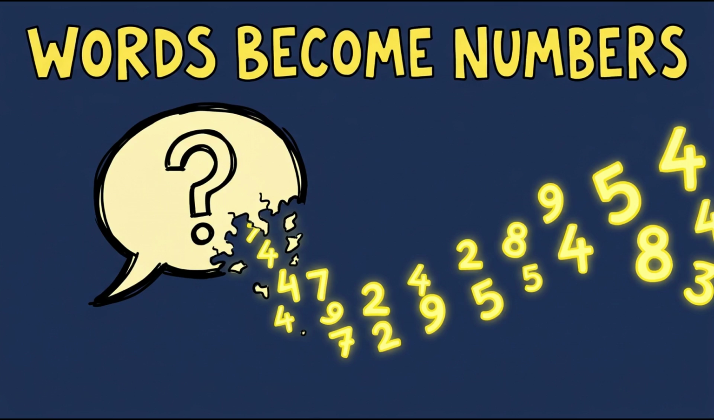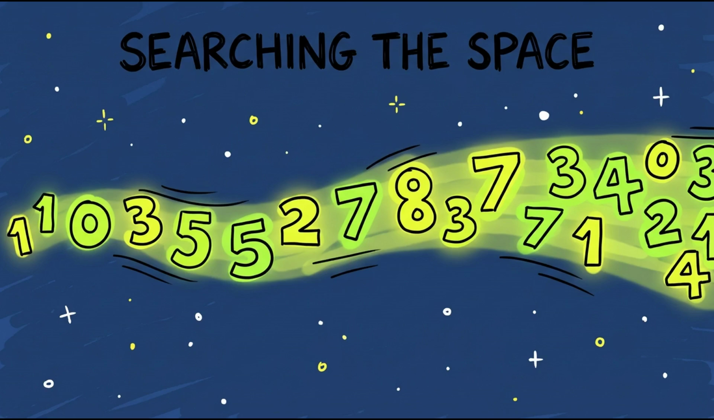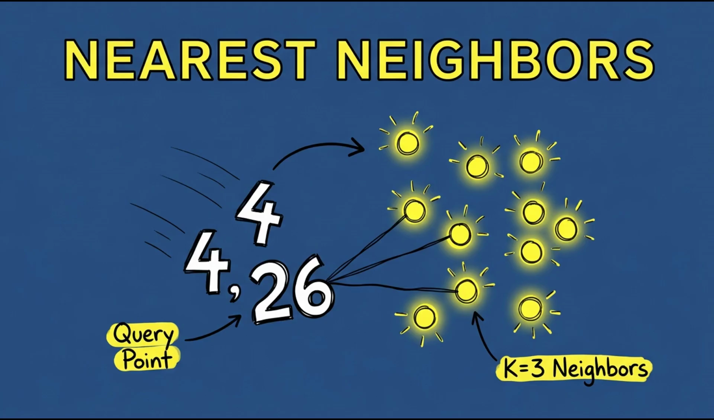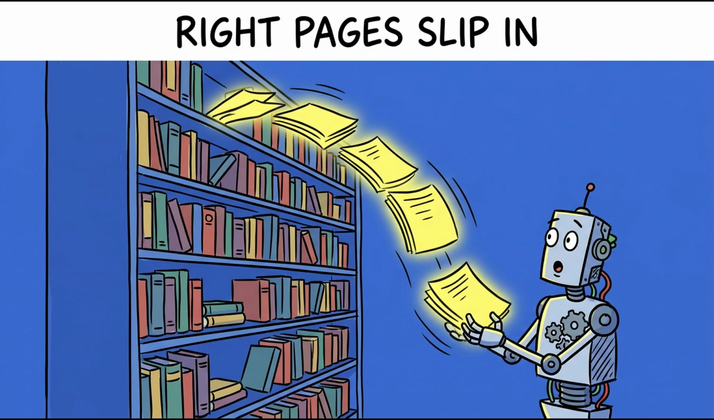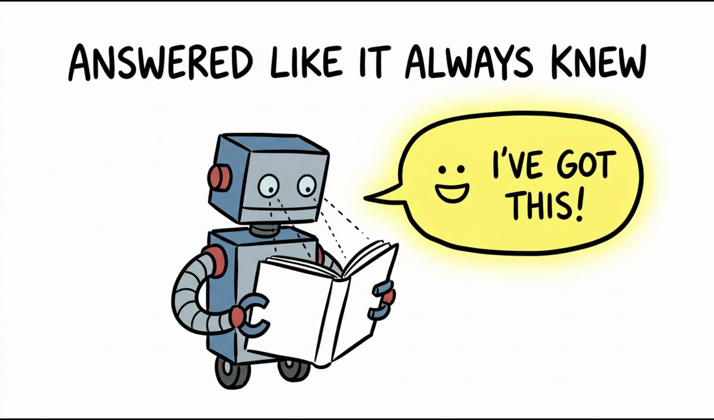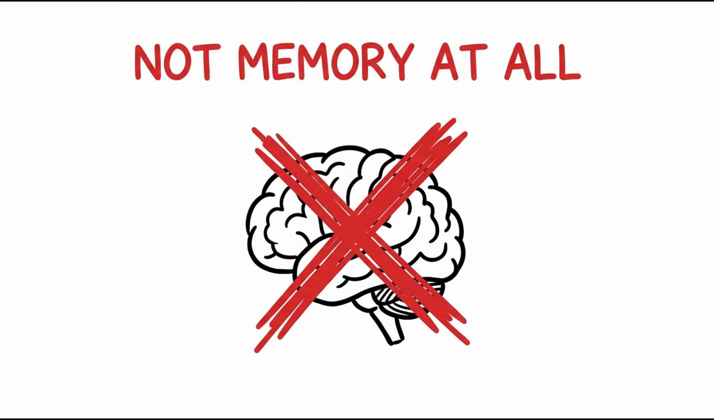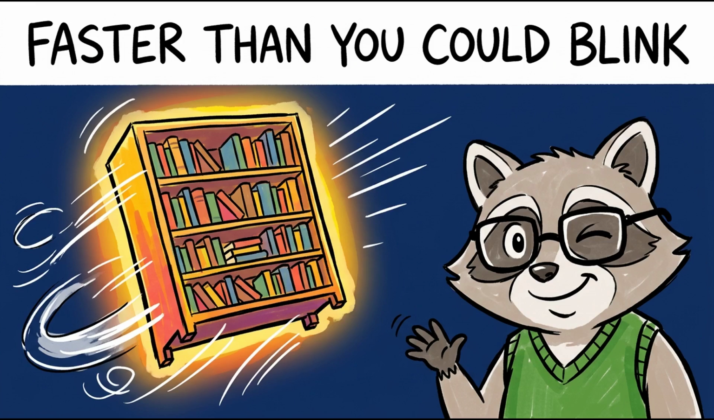Dressed up in a sentence, you asked a question, and in a few hundred milliseconds, your words became numbers. Those numbers found their nearest neighbors in a vast digital library, and the right pages got slipped in front of a machine that had never seen them before. It read them once and answered like it always knew. That confident response? It wasn't memory at all. It was a library, moving faster than you could blink.